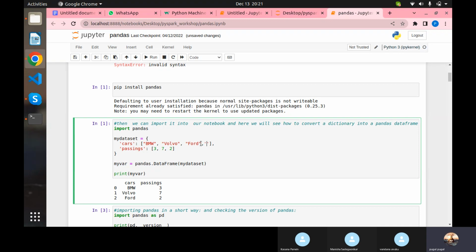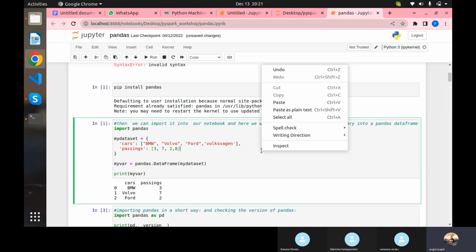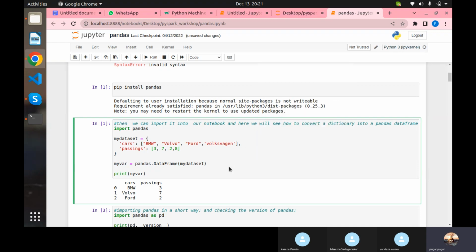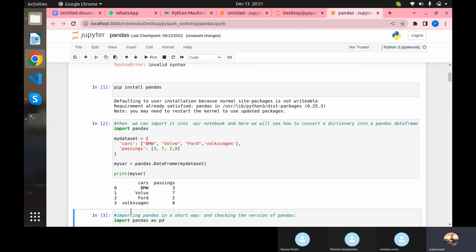So for example, Volkswagen, like that, and I will give an amount of 8 for the car, and if I run this one more time, see, like this you can give whatever things you want, or else if you want to add some more, what can we add, any idea, anybody?